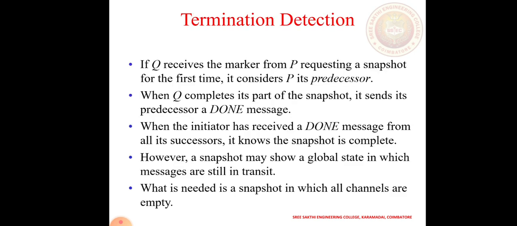Termination detection. If a process Q receives the marker from P requesting the snapshot for the first time, it considers P as its predecessor. When Q has completed its part of the snapshot, it sends a done message to its predecessor. When the initiator has received the done messages from all its successors, the snapshot is completed. However, the snapshot may show a global state in which messages must be retransmitted. When the snapshot is needed and the channels are empty, it is fine, because whenever we need the messages we can achieve this. Whenever we don't have anything, the snapshot should be empty.